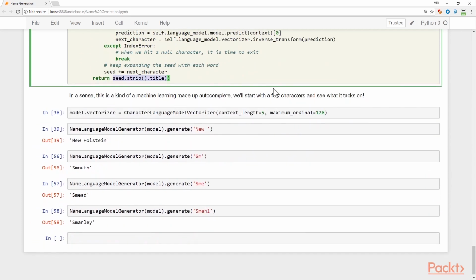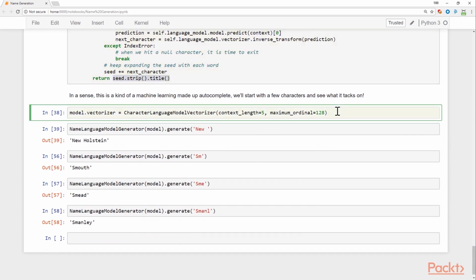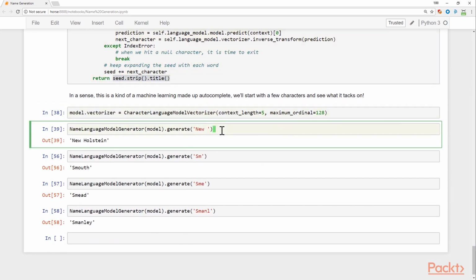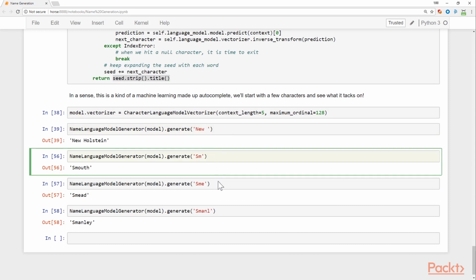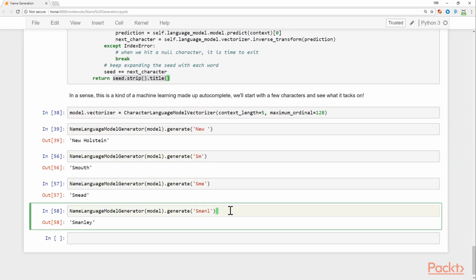So you can see what these outputs look like here. This is almost like a strange autocomplete using machine learning to predict synthetic ideas. So you can type in "new" or "SM" and get "smooth" and "smeed" and "smanly", and you can see that it's generating words that actually look like words, giving little character snippets. So you can use this approach on essentially any kind of text data. Now it's not necessarily going to generate, quote, real outputs, but it's going to generate statistically realistic outputs, and these end up being really handy as a technique to generate a large amount of synthetic testing data that you can use in your database, say for unit testing or indexing.